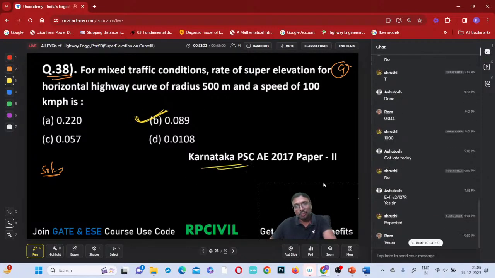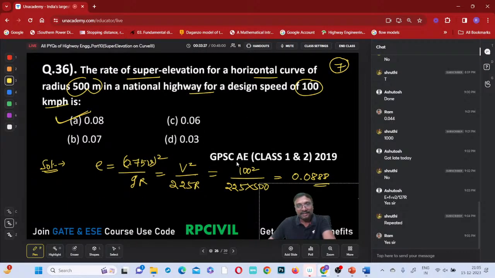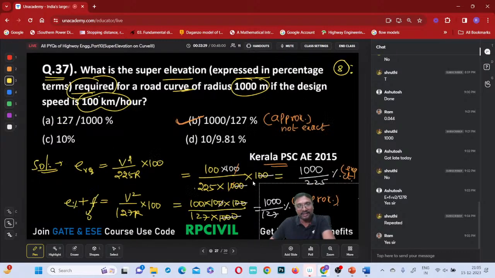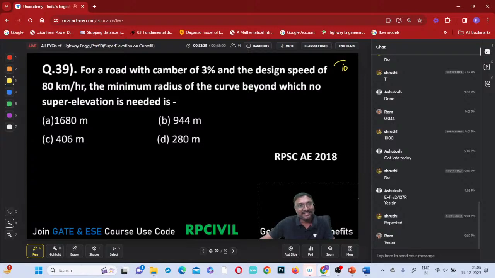Who copied from whom? We'll just check it. This is GPSC 2019. This is Karnataka 2017. That GPSC fellow copied from the Karnataka PSC fellow. Right. Okay. So shall we move to the next question?